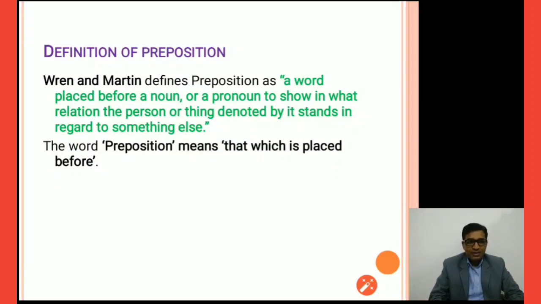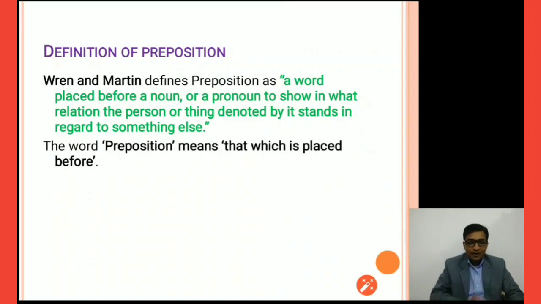For example, if I say, the duster is on the table, this is a complete sentence. Here I have used the preposition on. The preposition on indicates where exactly the duster is, the relation between the duster and the table, and the place where it is located. If you remove the preposition on from this sentence, it becomes: the duster is the table.